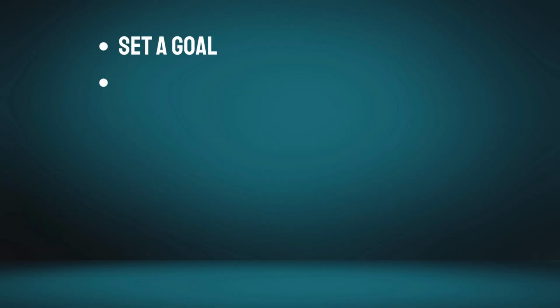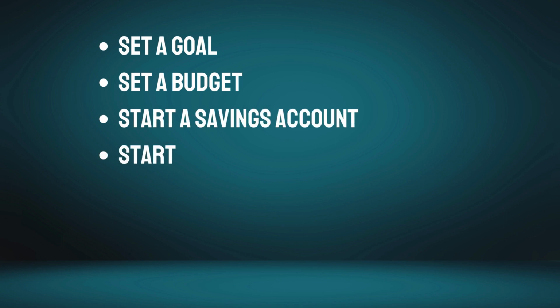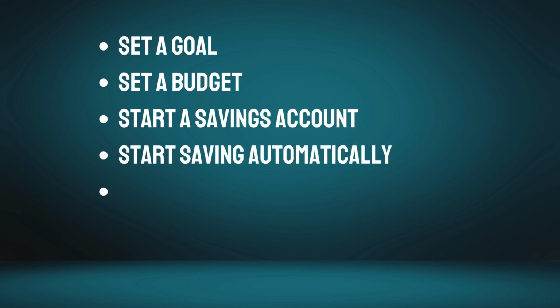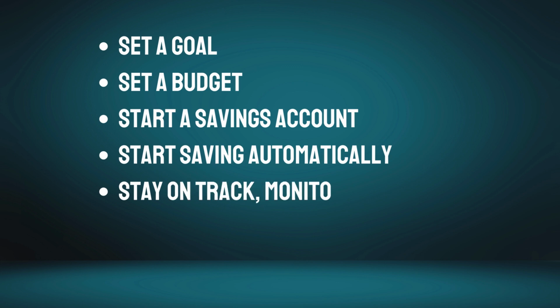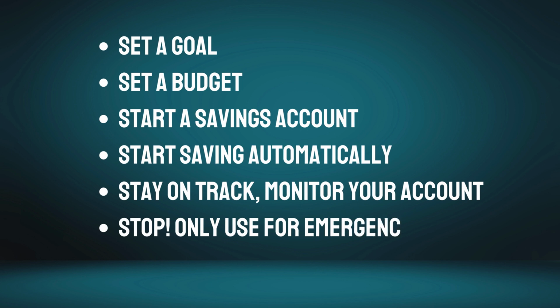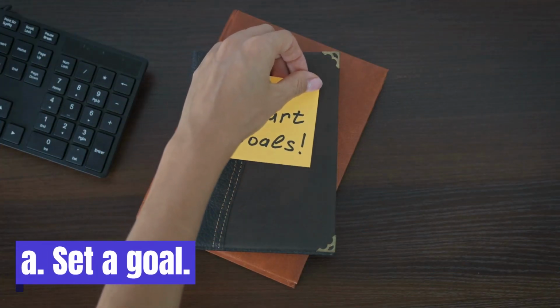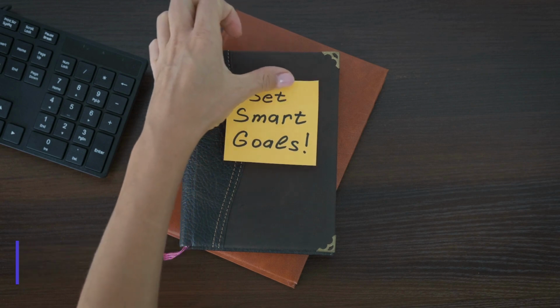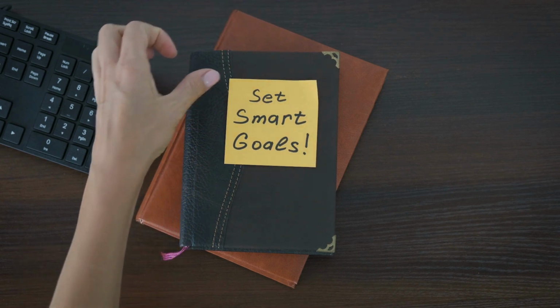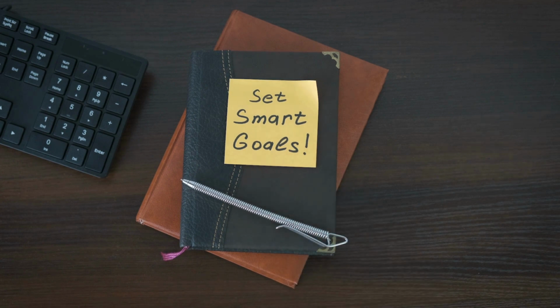Set a goal, set a budget, start a savings account, start saving automatically, stay on track, monitor your account, stop, only use for emergencies. Set a goal. Decide how much money you want to have in your emergency fund. A common goal is to have enough money saved to cover 3 to 6 months of living expenses.